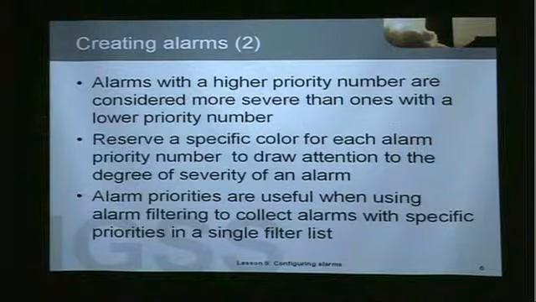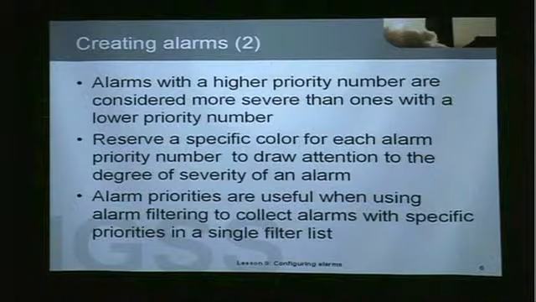Alarms with a higher priority number are considered more severe than ones with a lower priority number. Planning of priorities for alarms can be a very helpful instrument in creating filters for specific operators who have the responsibility to keep an eye on specific objects or process components in the configuration.